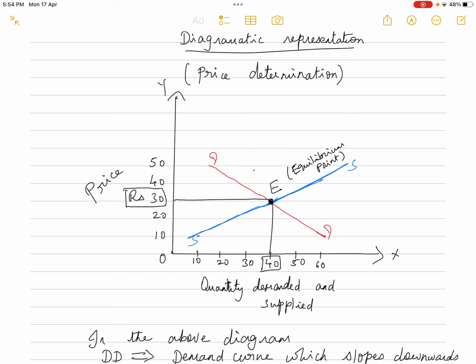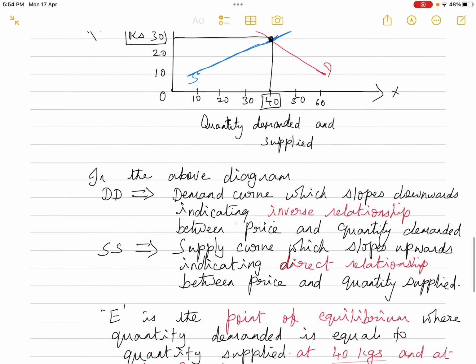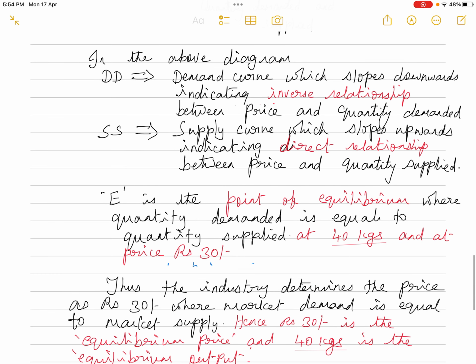You can see that the quantity demanded and supplied is 40 kgs, and the price at that point is equal to rupees 30. So whatever we have mentioned in the table, the same thing we are representing in the form of a diagram. So the same thing you are explaining in words, and the diagram also you are giving in the explanation in the form of sentences.